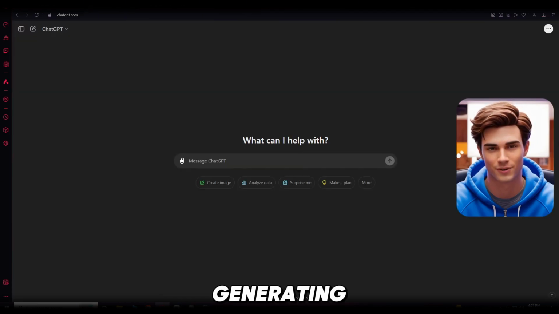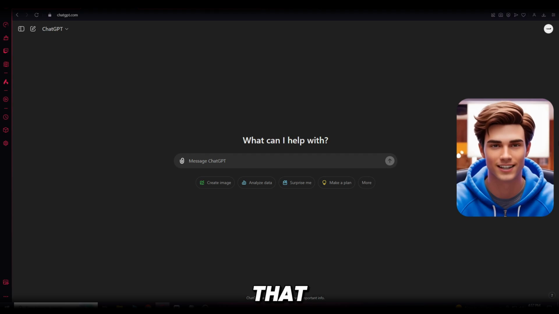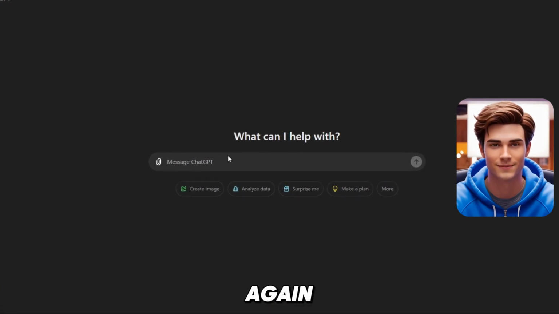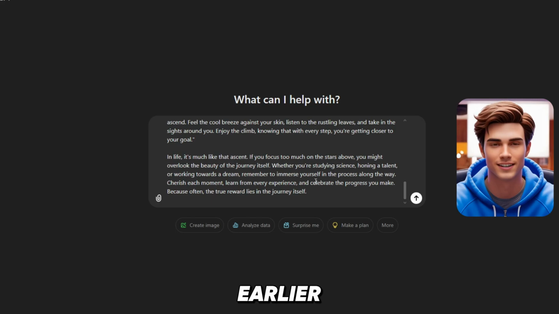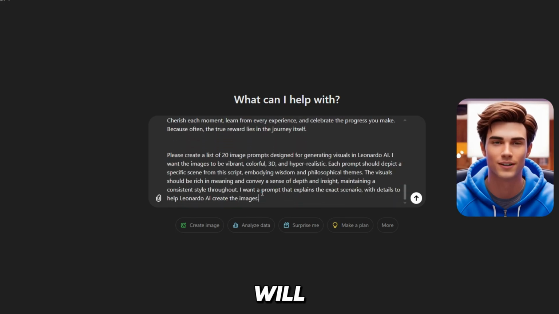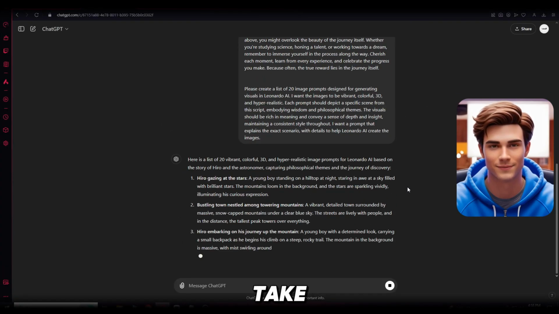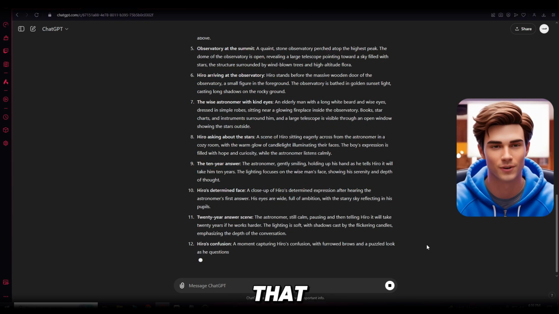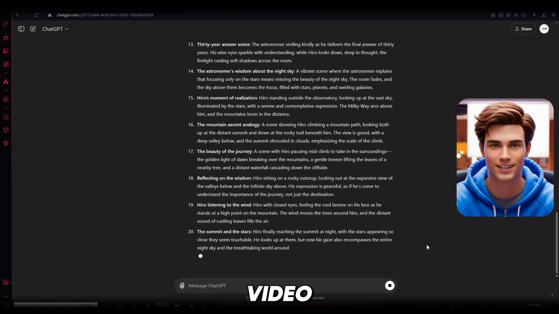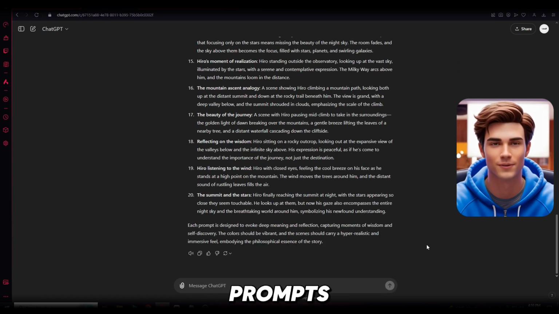In this step, we'll be generating the images for our video. To do that, open ChatGPT again. Paste the video script you created earlier. And at the end, I'll type a prompt that will give us 20 image prompts based on the script. We'll use those prompts to generate the images for our video. Now this might take a minute since ChatGPT is generating prompts that are customized specifically for our video. That was fast forwarded, but our prompts are ready now.